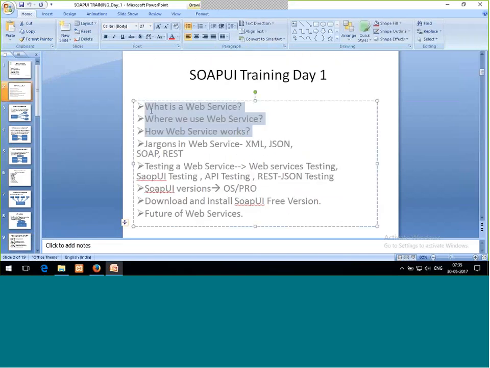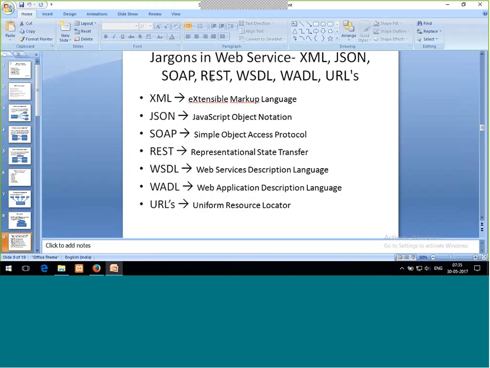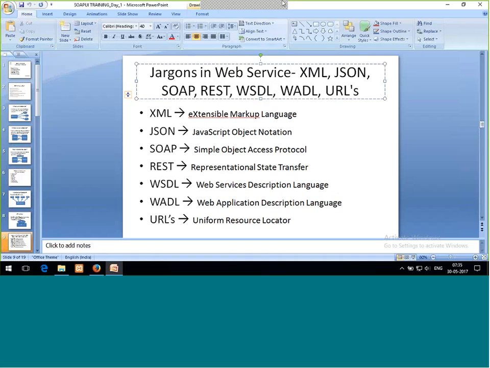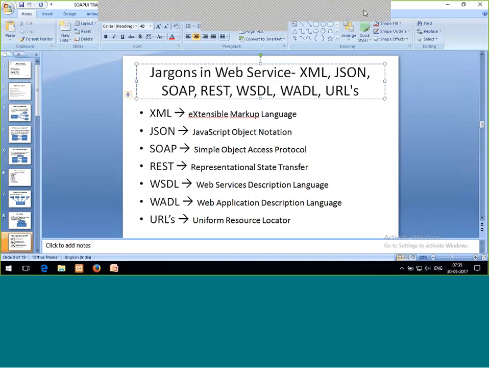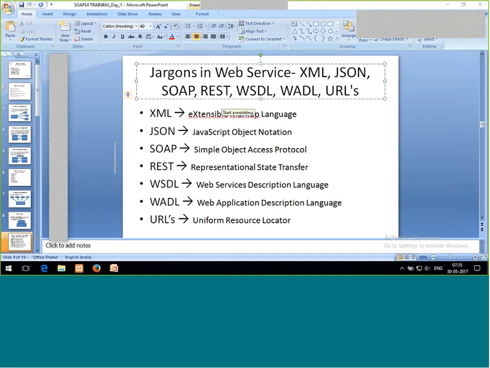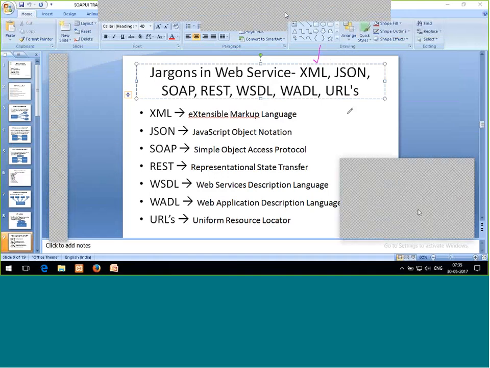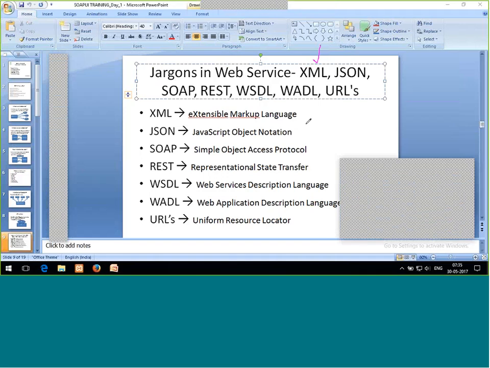We are done with these three topics. Okay, let me discuss the next topic, then I'll ask for your doubts. What are the jargons available in a web service? Okay, Ramya, Farha, Soumya, Vijay as well, all of you.